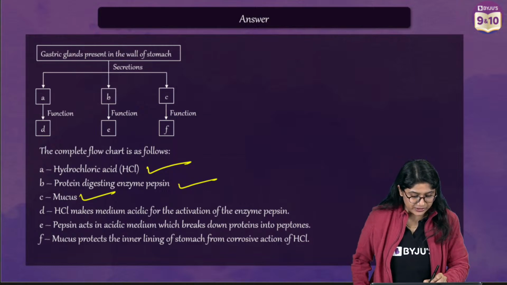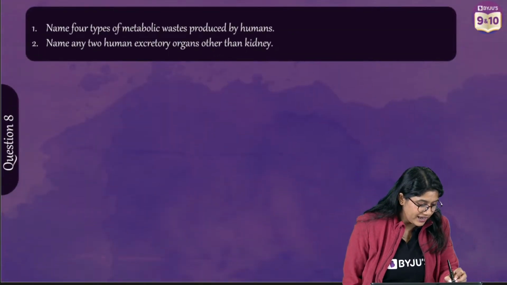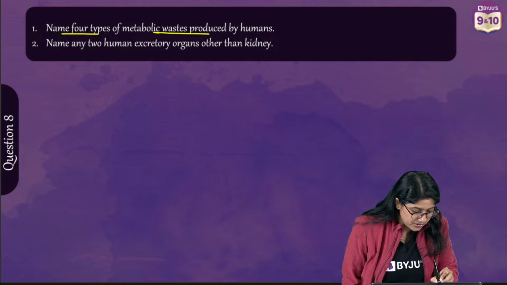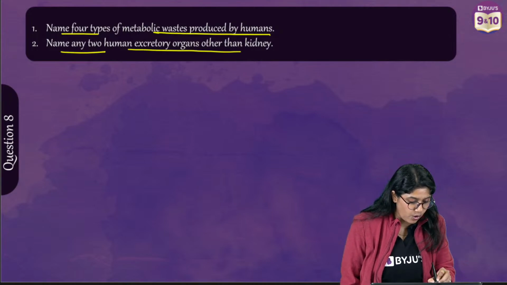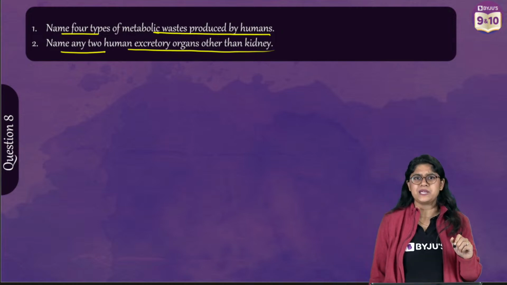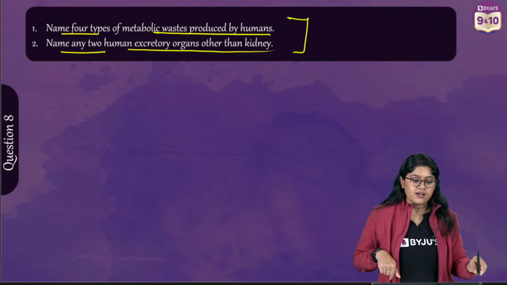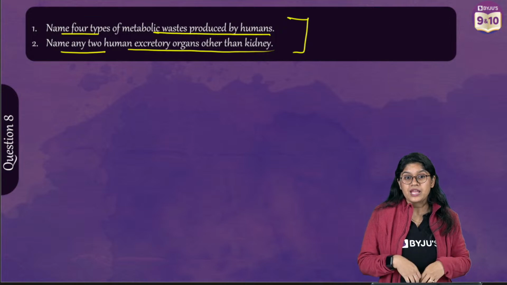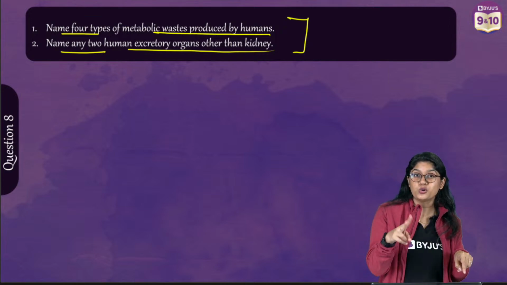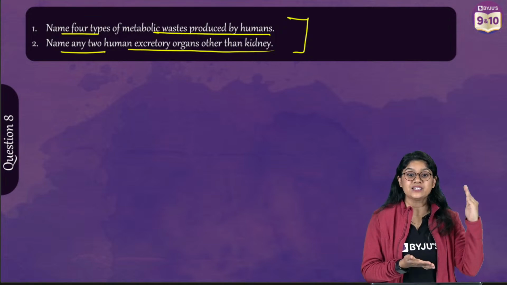Okay, let's take a look at the next question, everyone. Name 4 types of metabolic waste produced by humans and name any 2 human excretory organs other than kidney. Easy peasy question, right? So we have 2 questions. What are the 4 different types of metabolic waste that we generate in our body? And apart from kidneys, what are the 2 important organs that help us in eliminating the waste?